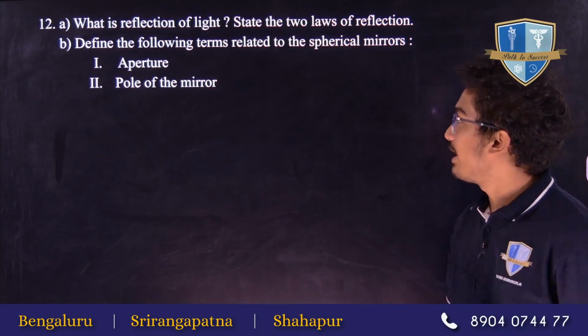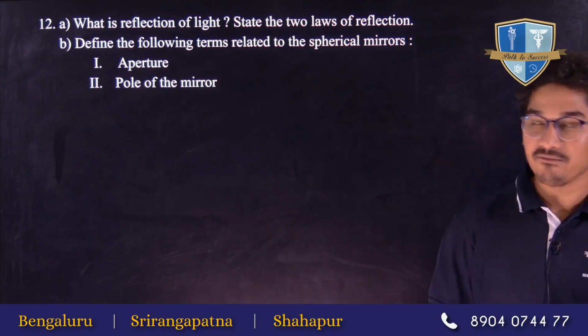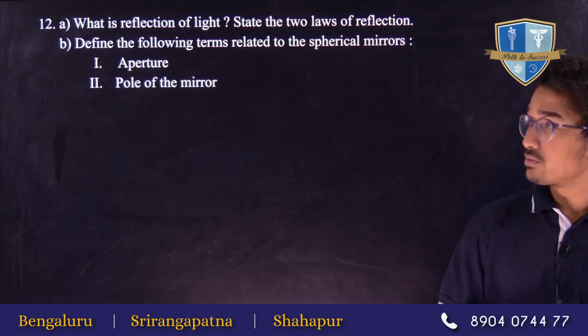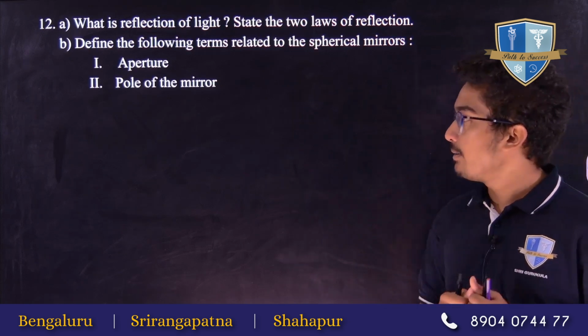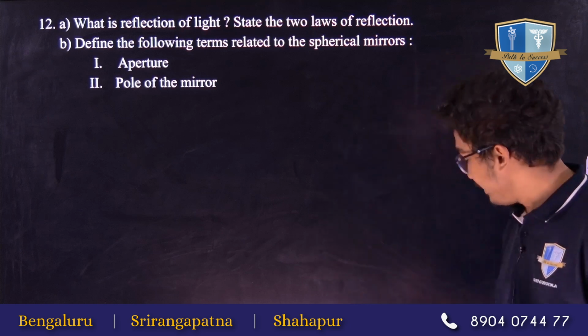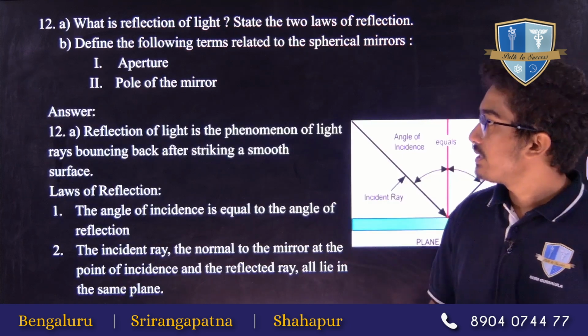So the next question has two parts. Part A: what is reflection of light, and state the two laws of reflection. And part B: define the terms related to the spherical mirror. First is aperture and second is pole of the mirror. So let's see part A.